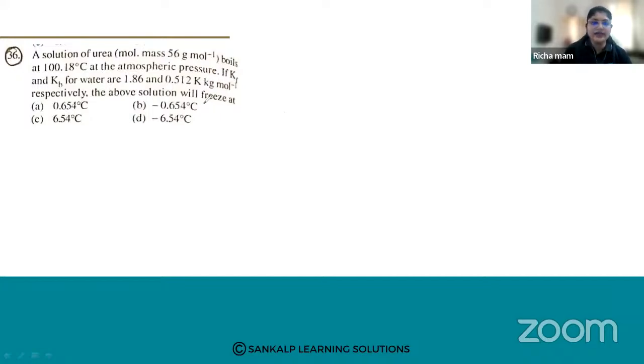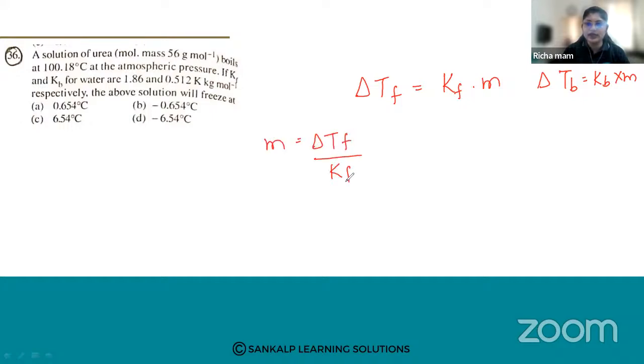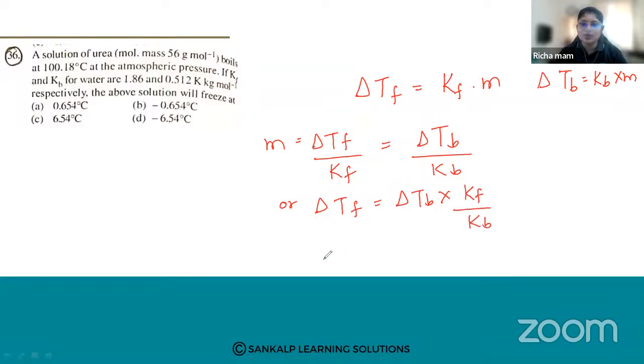So delta Tf has to be calculated, and delta Tb is given. As we know, delta Tf is Kf into m, and delta Tb is Kb into m. So molality is equal to delta Tf upon Kf, equal to delta Tb upon Kb. Or delta Tf is equal to delta Tb into Kf by Kb. Now put the values.